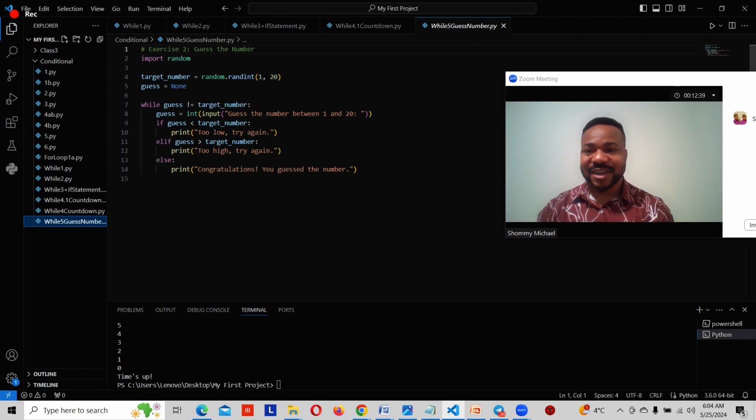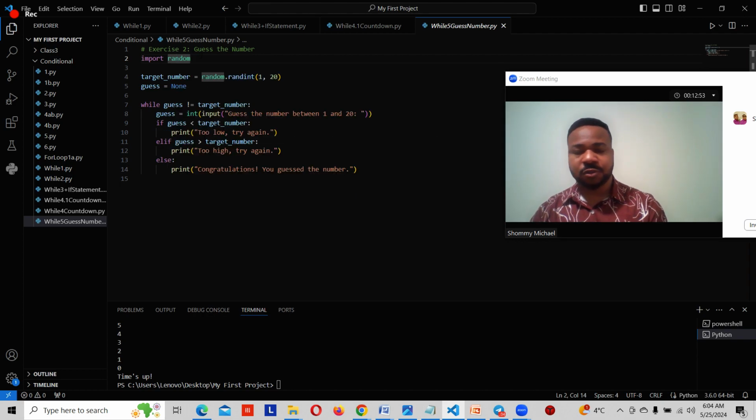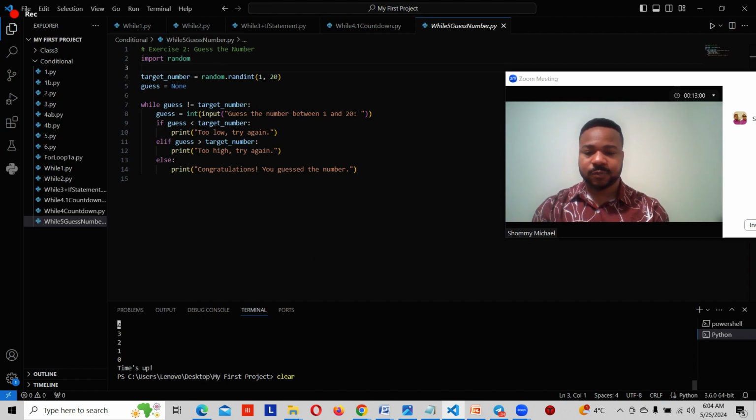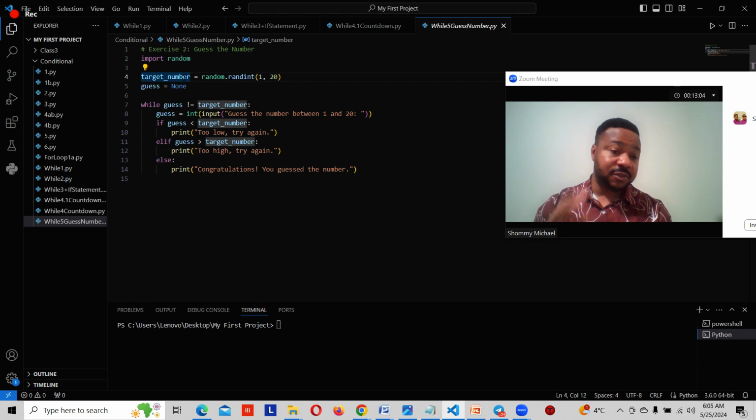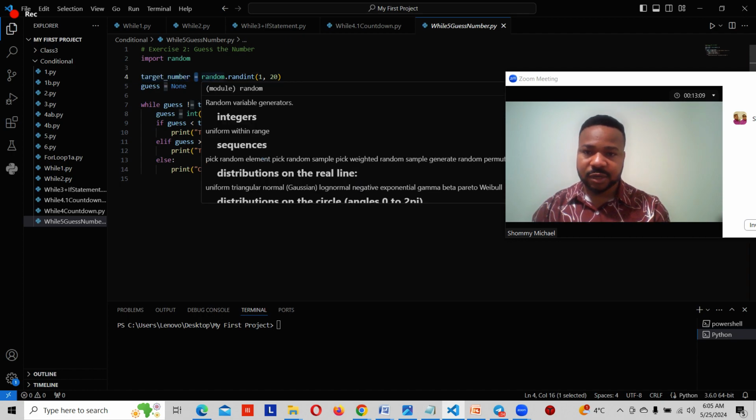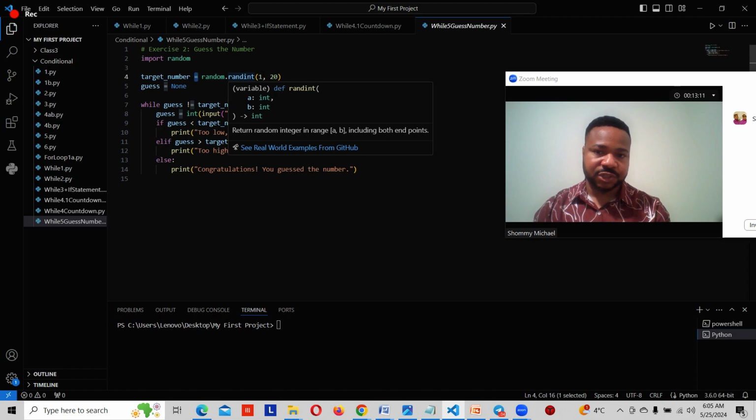So let's try this. Right here we imported random. Remember, this is an import, a library function that we use. What does the random library, or module, do? It will generally generate a random number. So let's clear this out. We now said target number. Target number is a variable, right? Target number is equal to random dot randint.